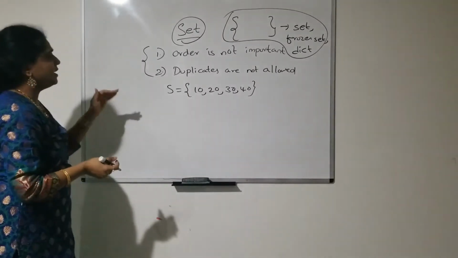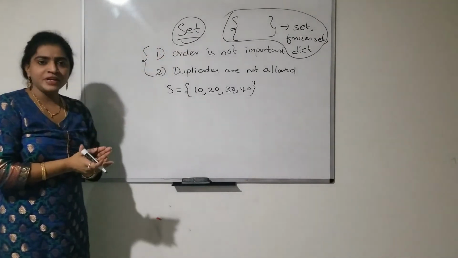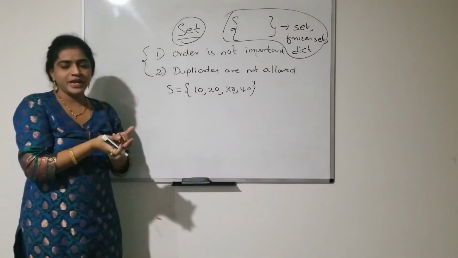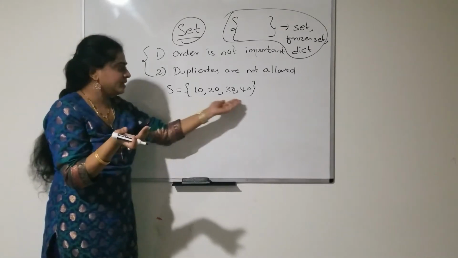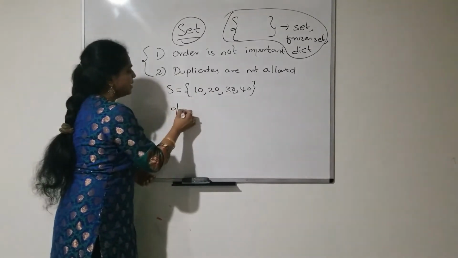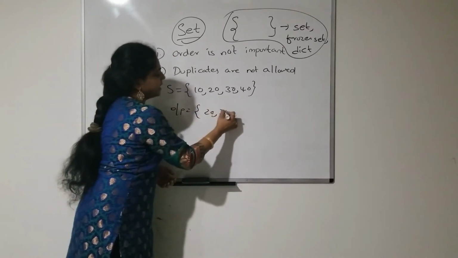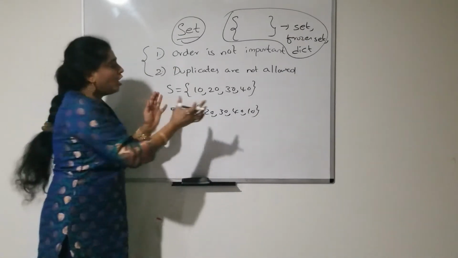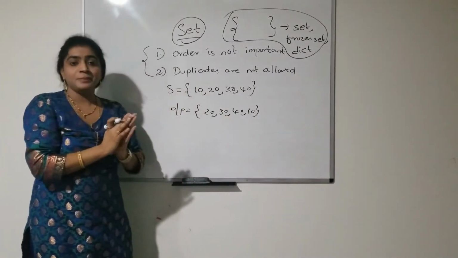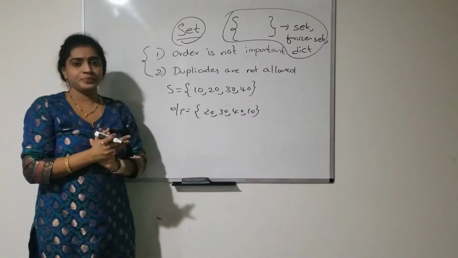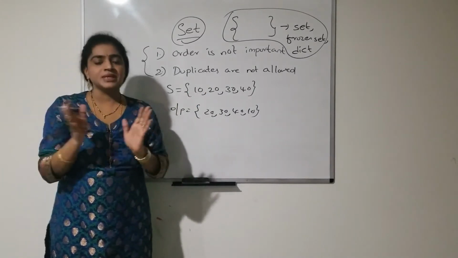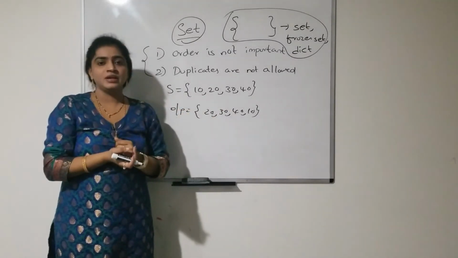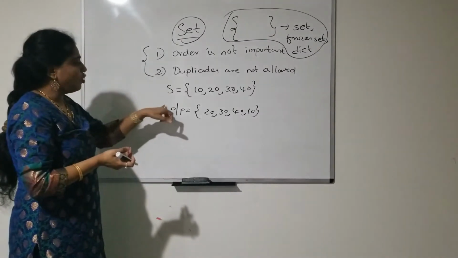Okay, so here as order is not preserved, can I say this is the first element, this is the last element? Can I say like that? No, right? Because I am taking my set in this order, but the output can be in any order like this: 20, 30, 40, 10. But you can give surety that all these elements will be displayed in the output. But I can't give guarantee about the order because in set order is not preserved. The output can be in any order and in memory also it can be stored in any order.